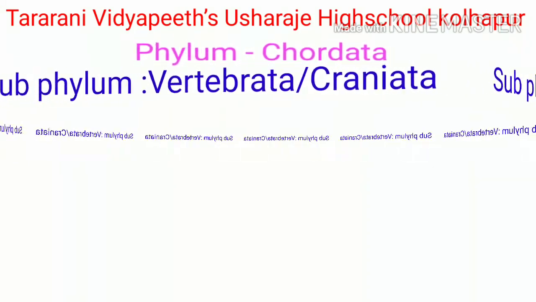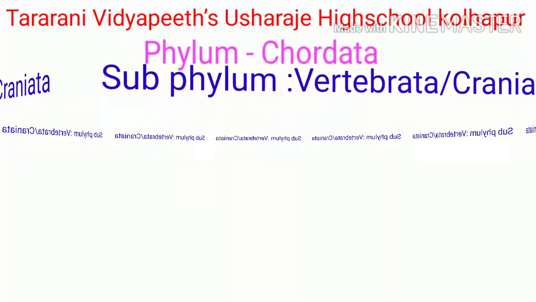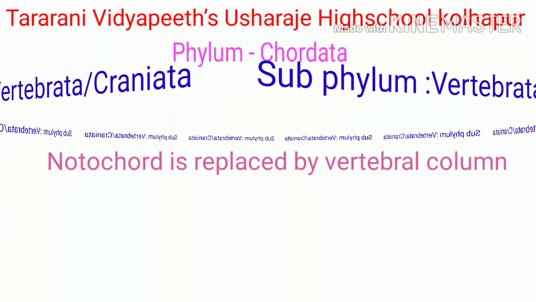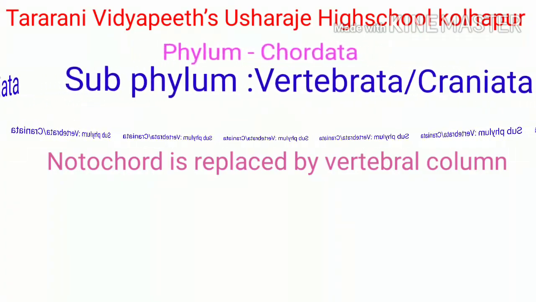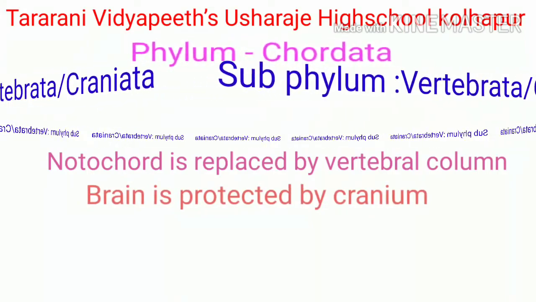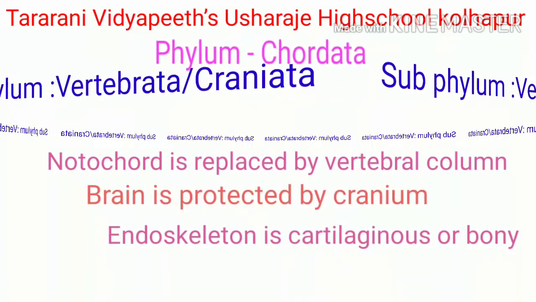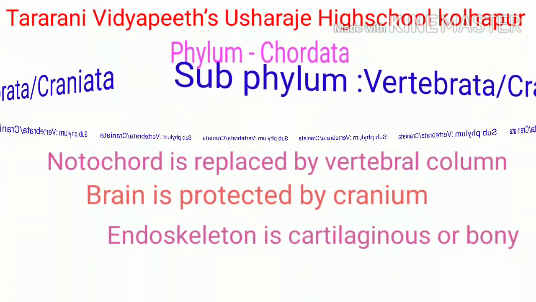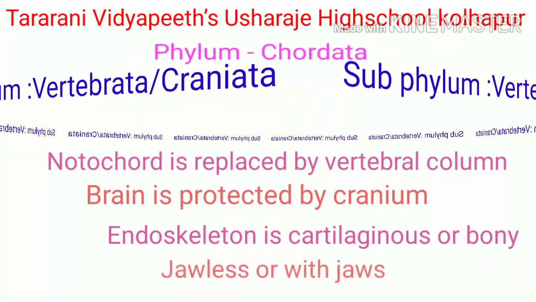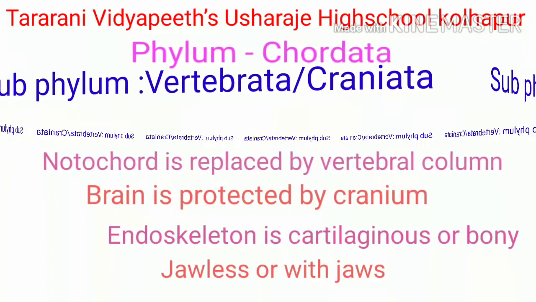Subphylum Vertebrata or Craniata. In these animals, notochord is replaced by vertebral column. Head is well developed. Brain is protected by cranium. Endoskeleton is either cartilaginous or bony. Some chordates are jawless, whereas some have jaws.